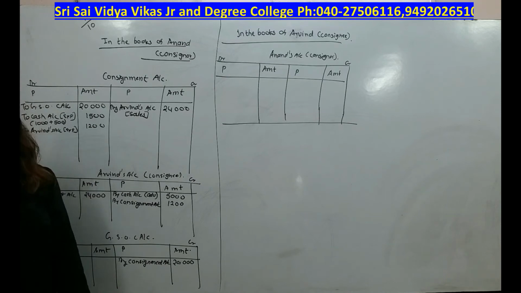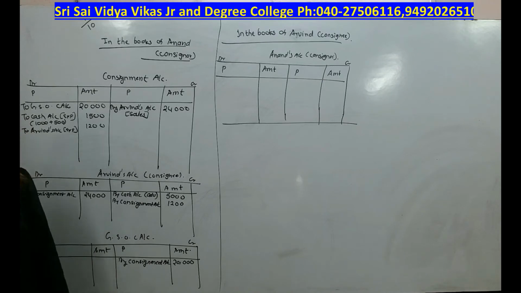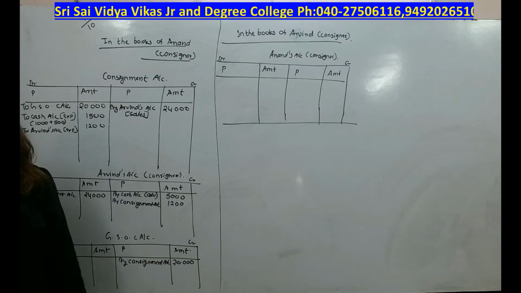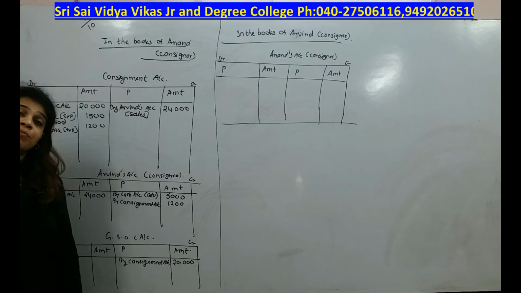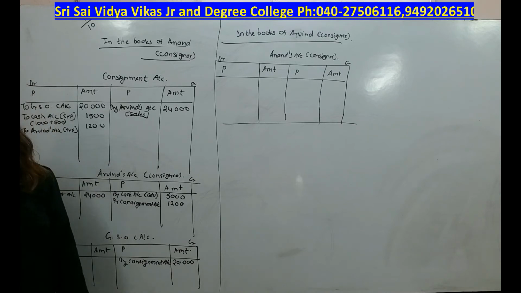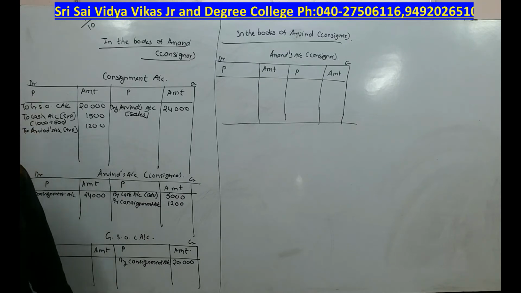Whenever the consignee is going to take the responsibility of the loss or the risk regarding credit sales, that is known as del credere commission. So apart from normal commission, when he is getting extra commission for the risk involved in credit sales, it is known as del credere commission. And the third type was overriding commission. Means after reaching a target, if the consignee is going to get additional commission, that is known as overriding commission.